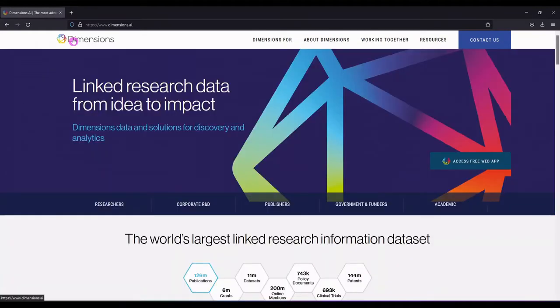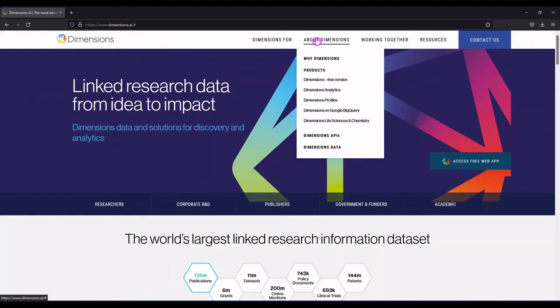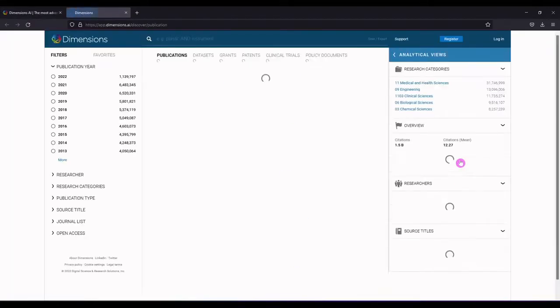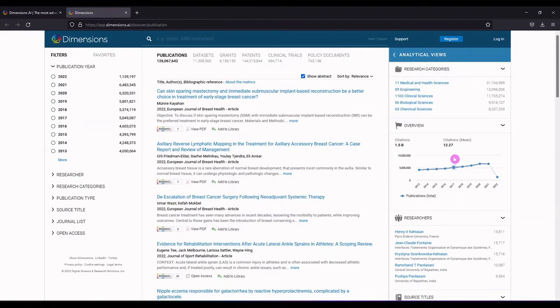I'll click on the logo to return to the home page, and they have some paid products and a free web app. So I'm going to navigate to the free web app. Now, I'll just note that it's really helpful to have a free account. So you can register up here at the top and you can log in. This is going to allow you to save searches and create alerts.